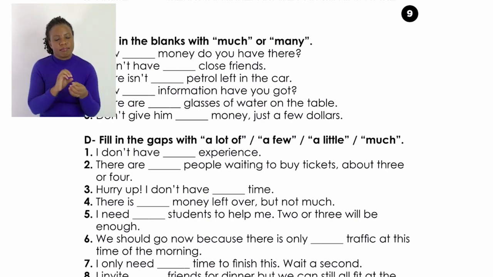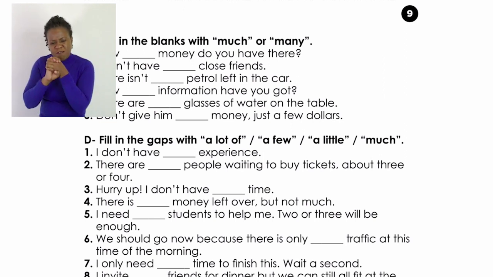Number 2, I don't have dash close friends. Friends, remember, can be counted: 1, 2, 3, 4, 5. So I don't have many close friends. Many will be appropriate there, rather than using much, because we are using it on things which we can count like friends. Numbers 3 to 6, you do them in your books on your own.